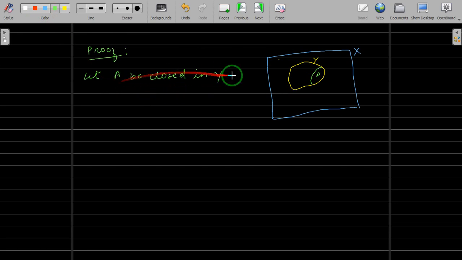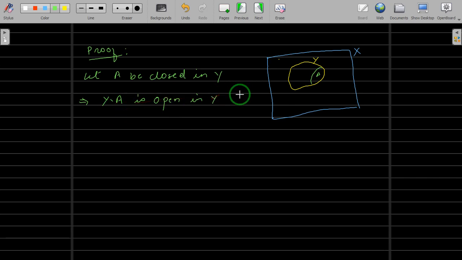So A is closed in Y means, the way we have defined a closed set, this implies the complement of A will be open in Y, and we have to take the complement of A in Y. So this implies Y difference A, the complement of A, is open in Y.